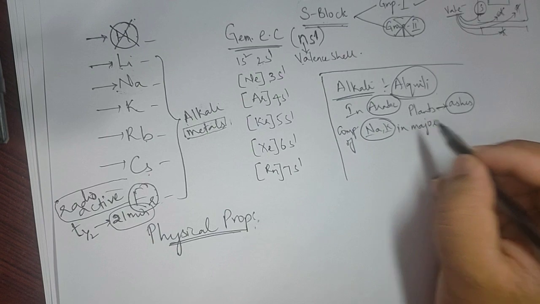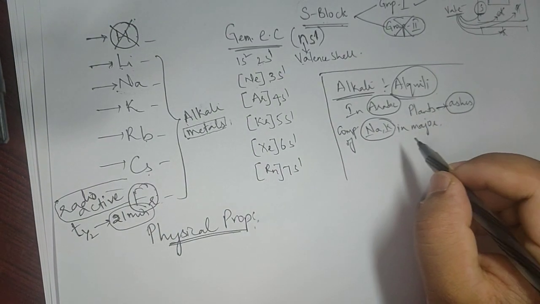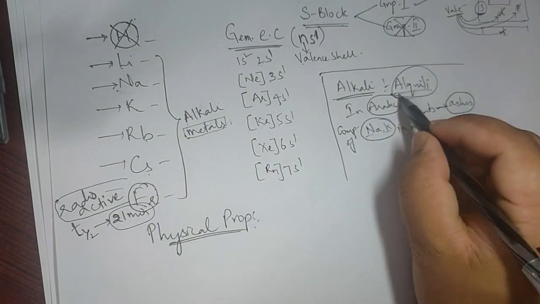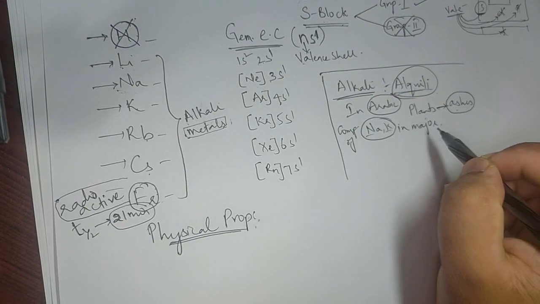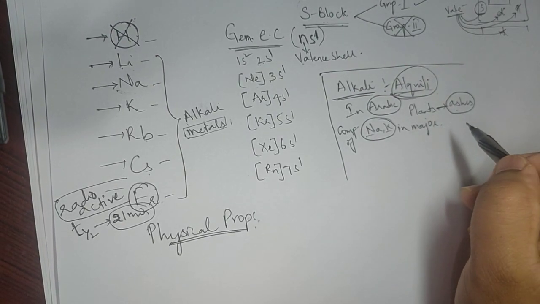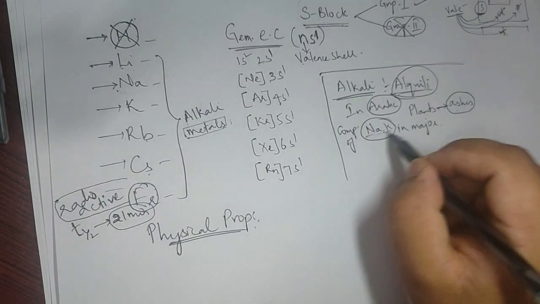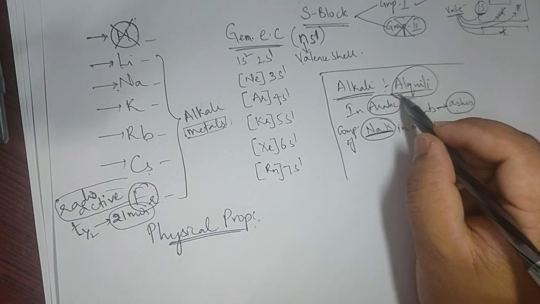And these are what in nature? Basic in nature, right? Yes or no? So alkali meaning the ashes of plants, that also you can say. So sodium and potassium are called alkali.